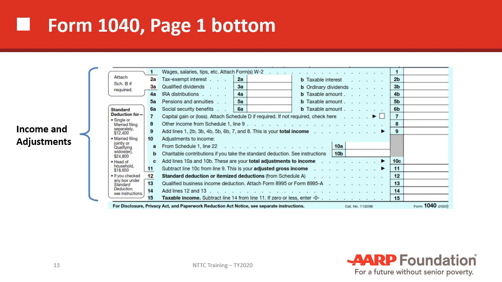And in 2020, they can claim $300 per couple. And in 2021, they'll be able to deduct $300 per individual. So we're looking forward to that.